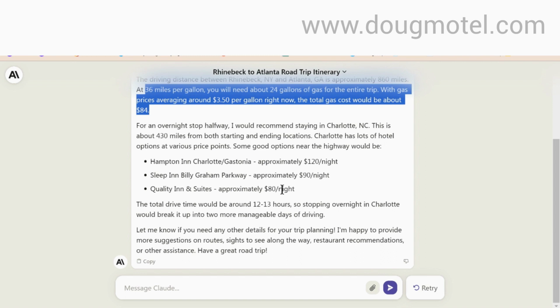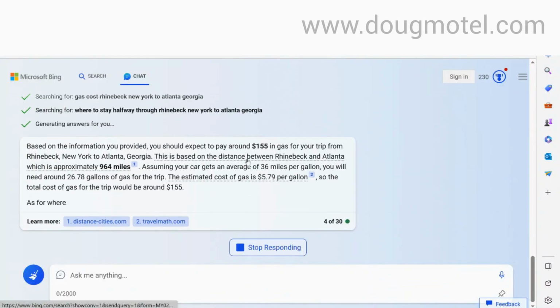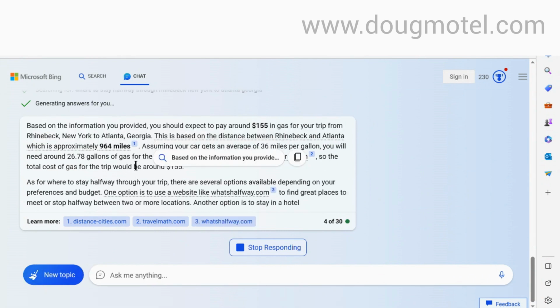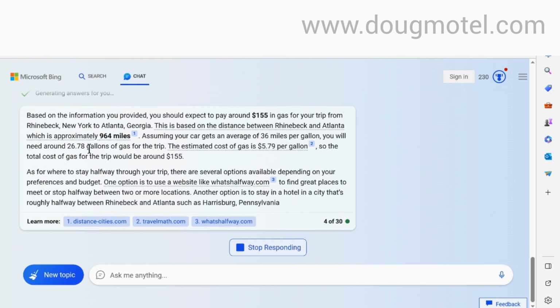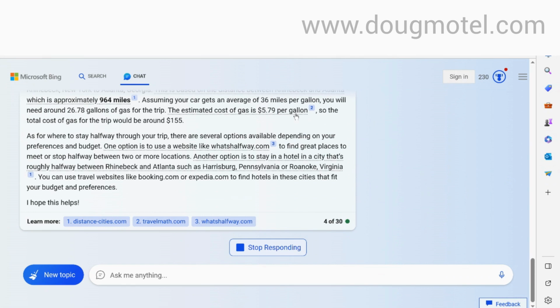And then Bing, of course, is really connected to the internet. So let's see what's going to happen here. Again, it doesn't want to work unless you're watching it. It says $155 in gas, and it's got the miles much different. And it says Harrisburg, Pennsylvania. Why would I stay in Harrisburg, Pennsylvania? That's not on the way at all.